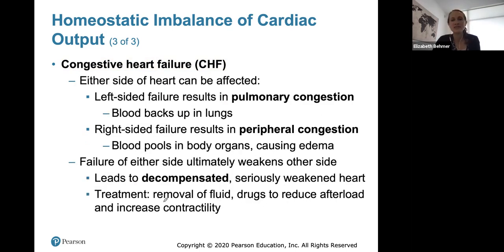With congestive heart failure, either side of the heart can be affected, but left-sided failure will result in pulmonary congestion, where blood will back up in the lungs, and right-sided failure results in peripheral congestion where blood will pool in your body organs, causing edema. Failure of either side will ultimately weaken the other side because it will lead to decompensation, which will seriously weaken the heart. For treatment, you can remove fluids which have been building up. You can take drugs to reduce the afterload, the pressure against the heart that's trying to eject the blood, or drugs that will try to increase contractility of the heart. So that's congestive heart failure.